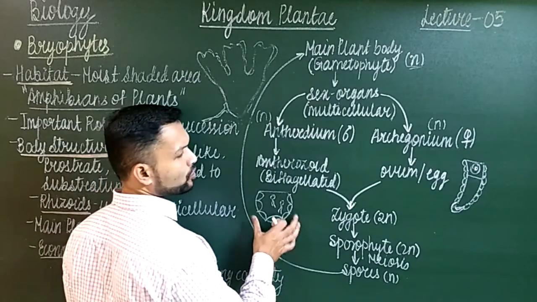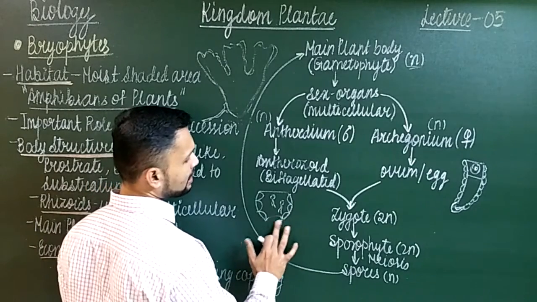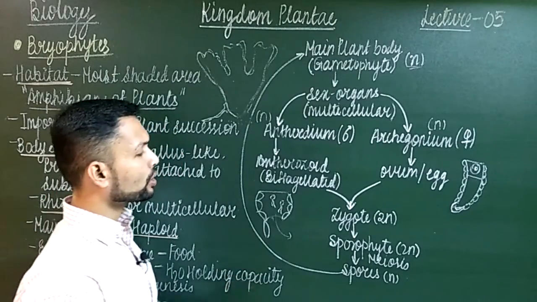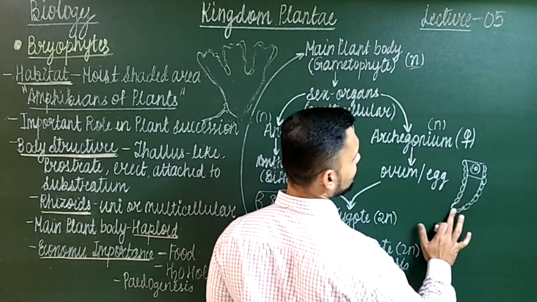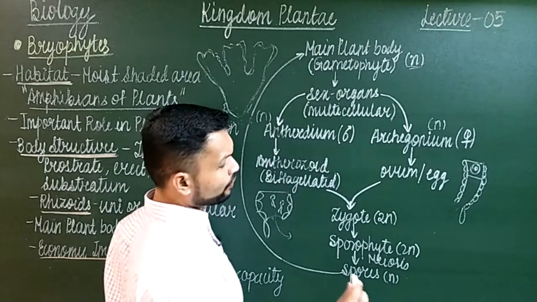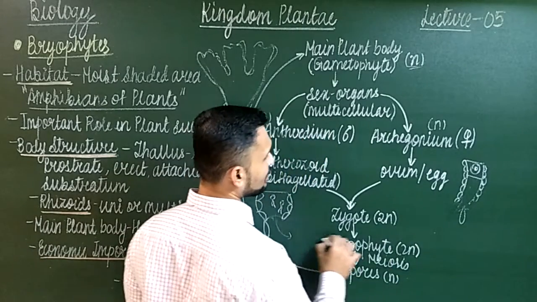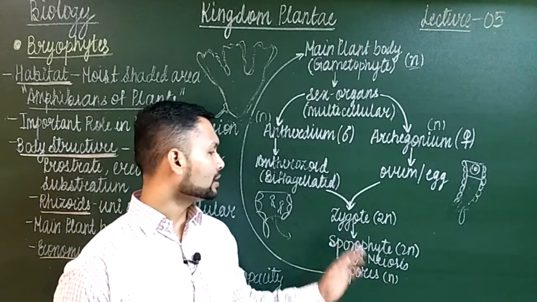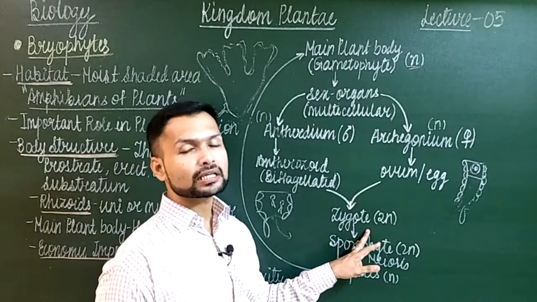So what these organs will do, as I mentioned, they require water, so they will absorb water, and this lid cell will burst open. So this will release the antherozoids into the water, then they are going to swim through this. Similarly, during that time the archegonium is going to absorb water such that the lid cell bursts open. Obviously these gametes will release some chemicals, because towards those chemicals the antherozoids are attracted, that is chemotaxis, and eventually when the male gametes meet the female gamete, they will form a diploid zygote.